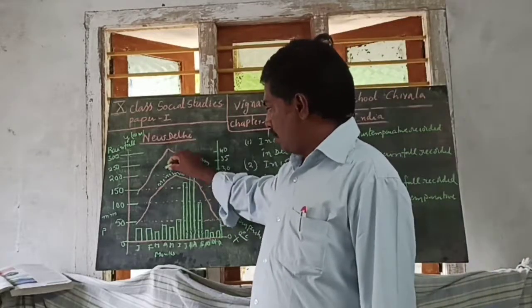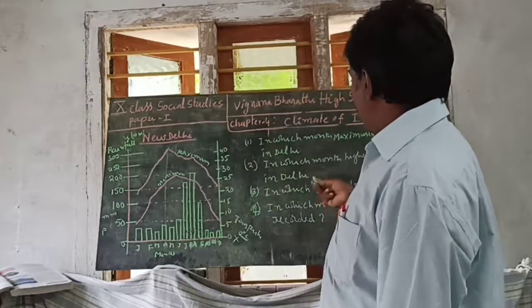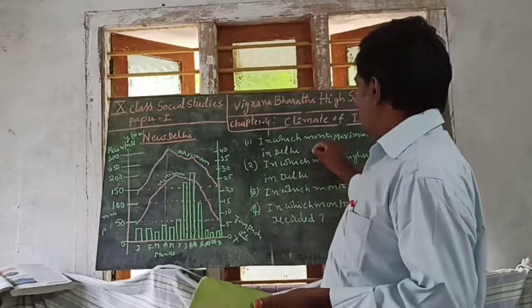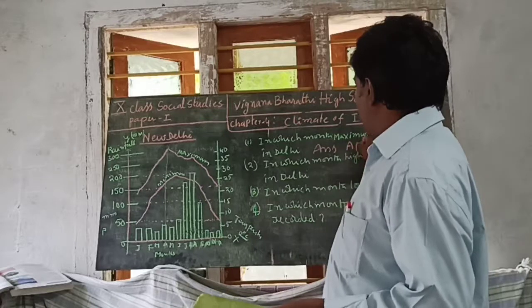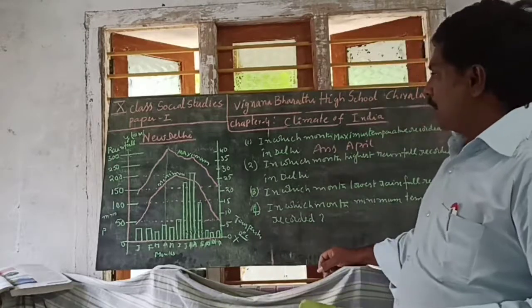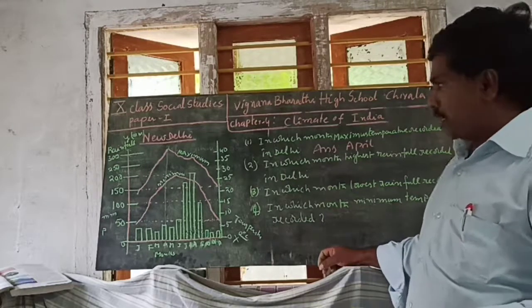This is highest. So in April month. Answer: April month, that is the highest temperature, the maximum temperature recorded.